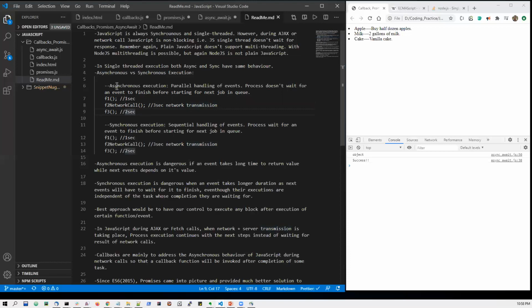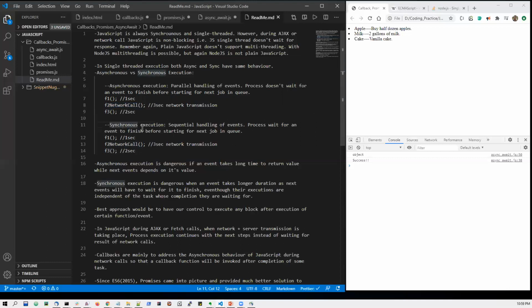So in an asynchronous execution, if it is single-threaded, f1 will execute and finish, and then f2 invocation will occur. Because it is an asynchronous execution, it will not wait for it to complete, because once the request has gone to the server, it will not wait. Instead, it will simply start executing f3.